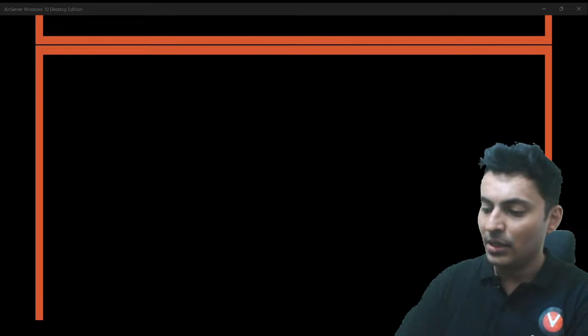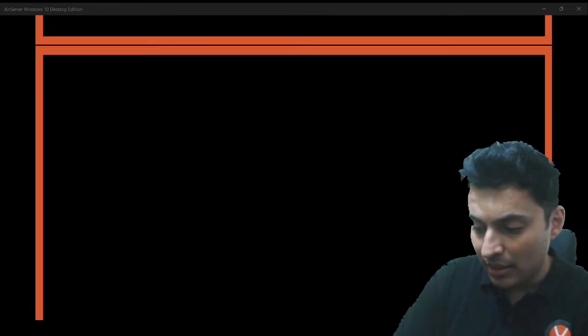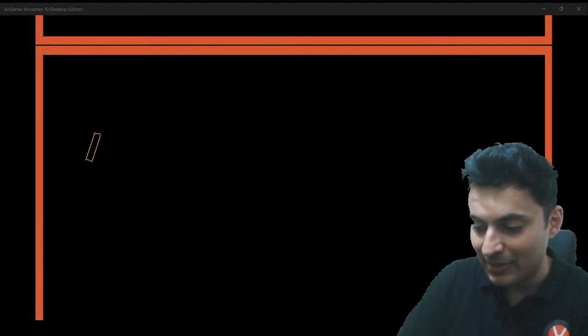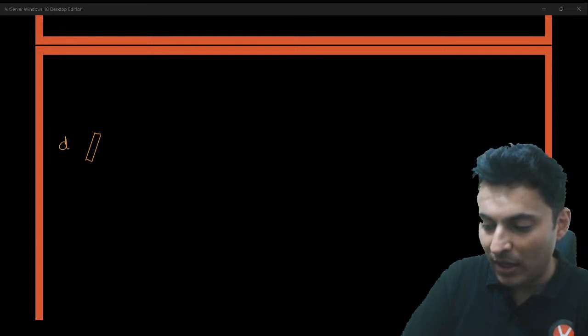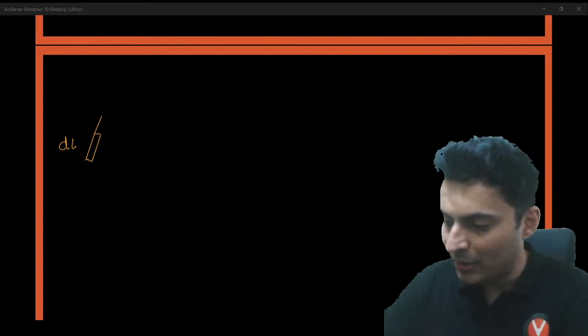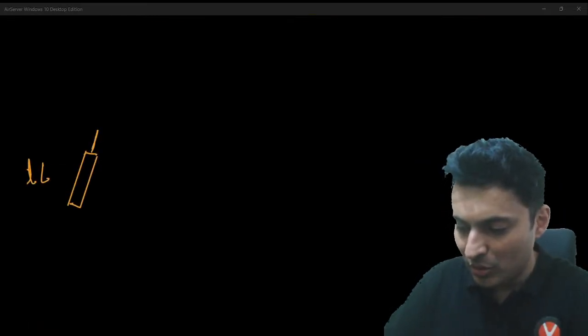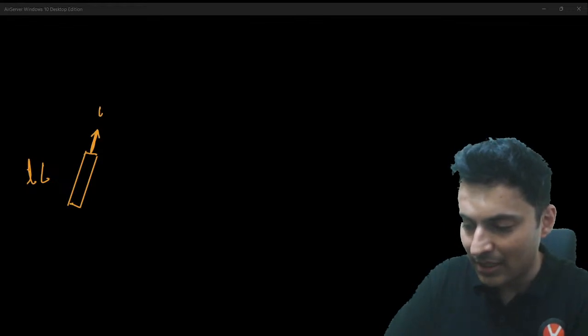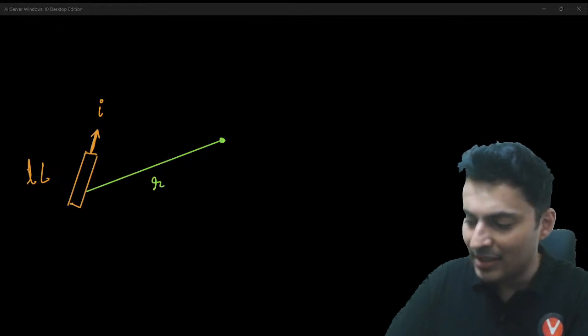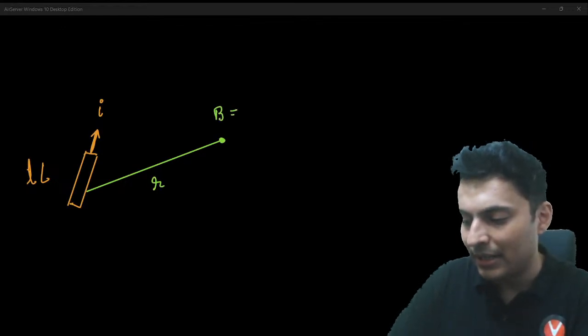Next is, if you take a small element of wire, and this I have seen many students make many mistakes. If you take a small element which is carrying some current, okay, let us show this element is carrying some current, and you are at some distance from it, let's say R, and at this point you want to find the magnetic field.